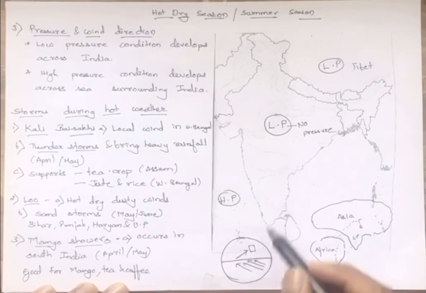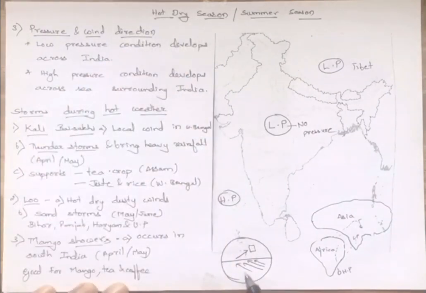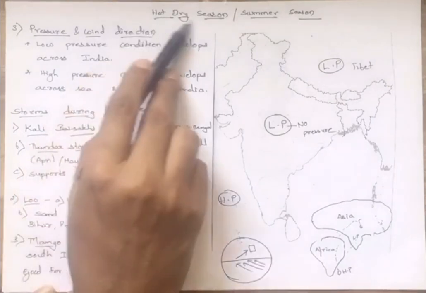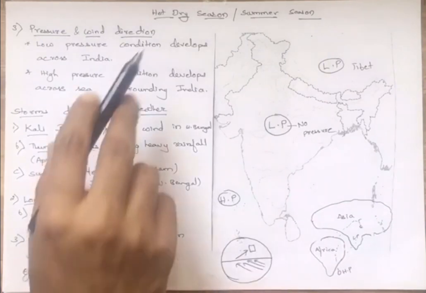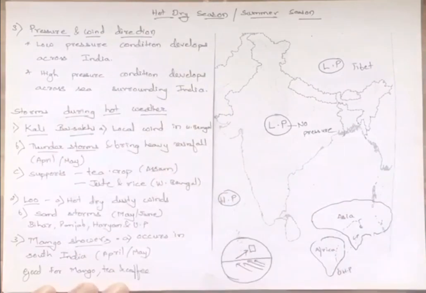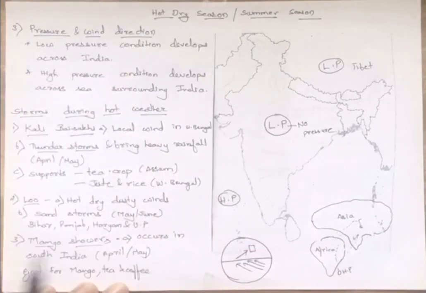They head towards the Indian landmass, and this ends the hot dry season. The moment you see the wind direction change, it is said that it is the end of the dry season and the monsoon season starts. So this is how the pressure and the wind directions are during the hot dry season.